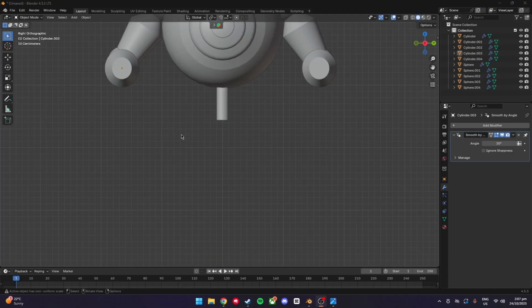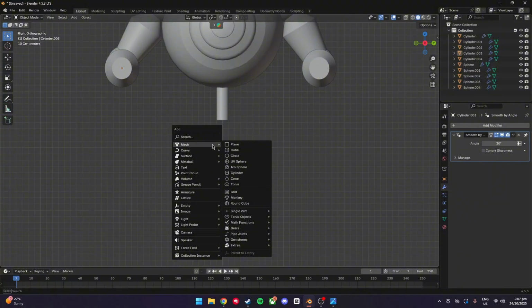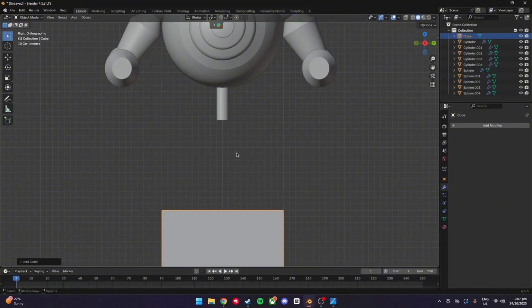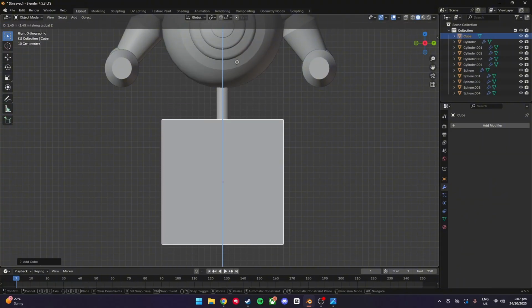Make sure you're on the front view. Then we're going to go Shift A, we're going to add a cube. Let's bring it up.